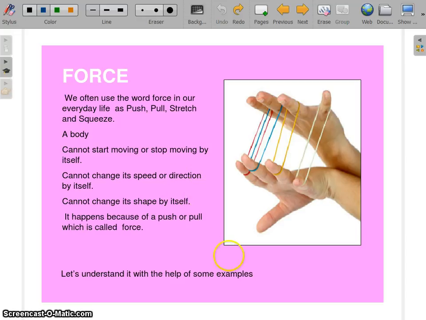Force. We often use many words to describe force, like push. Another word we use is pull, stretch, and squeeze. These are the words that are commonly used to describe force.